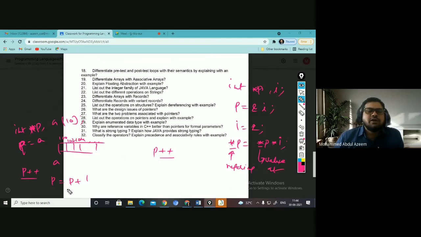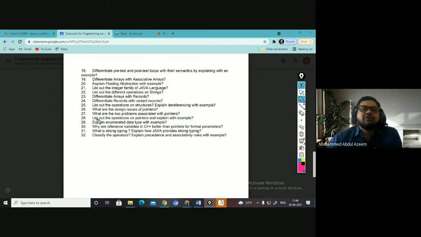P means 100 here, but when you add 1, it does not directly get added; rather the size is multiplied. For integer, the size is 2, so 102. So when you just say P plus plus, it is pointing to the next element, right? That way, you can increment the pointer. You can dereference the memory and access the value, all this you can do, but you can't add two pointers, right? I hope this is clear to all of you.